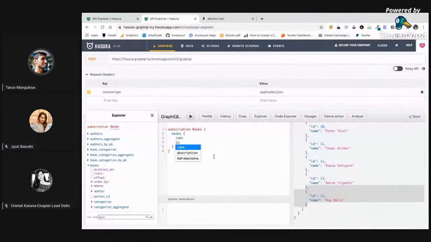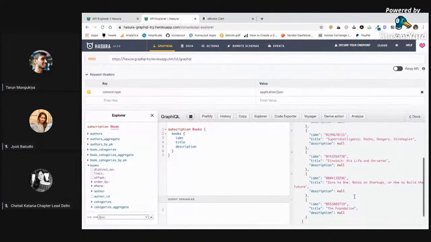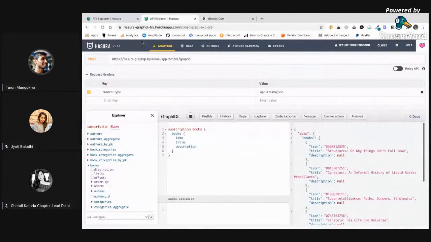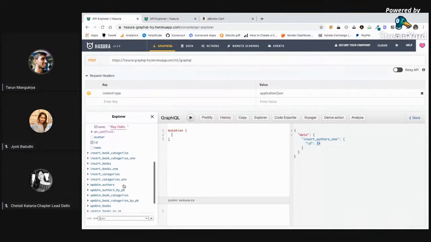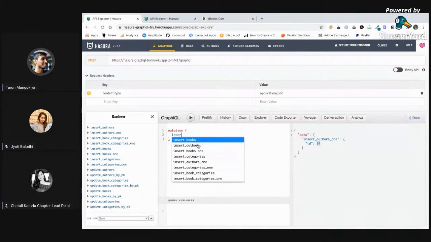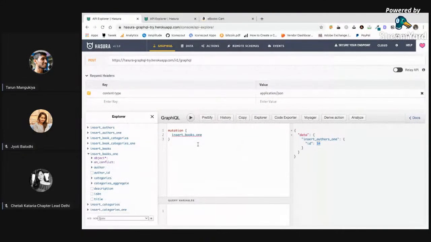Yeah, it will be hectic. Title and description. Yeah, it certainly will be hectic. Let me see if that works. Mutation, and then there are mutations named insert books. Books one is there. In the return I want to get an ID.